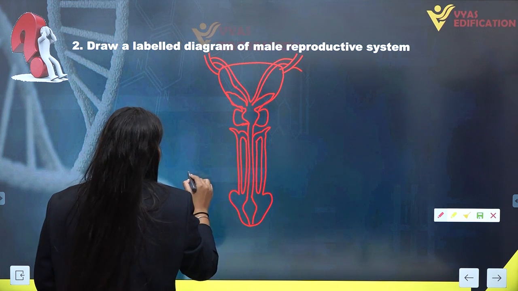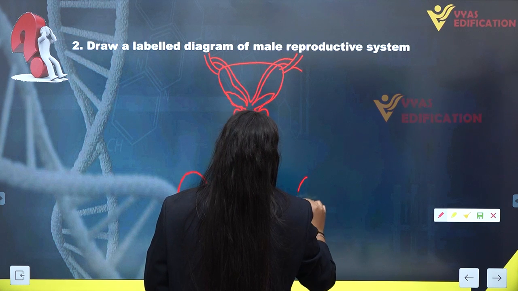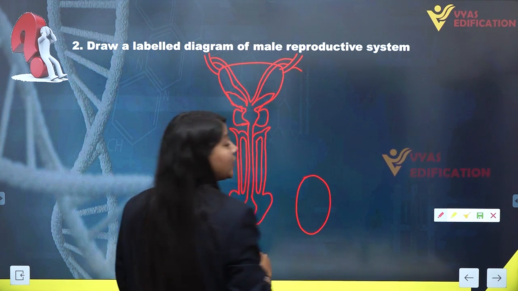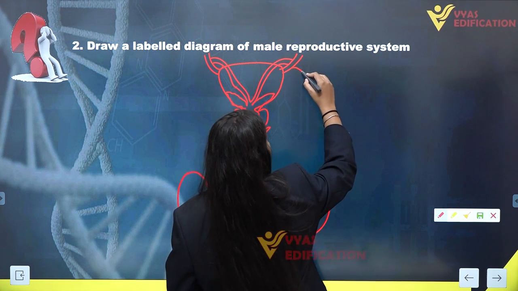Then we are going to make here a pair of testis, which is present in the scrotal sac outside the abdomen.